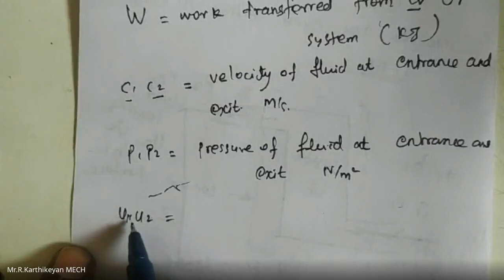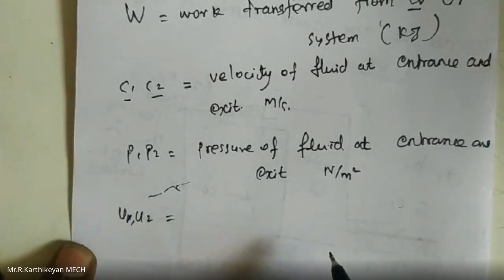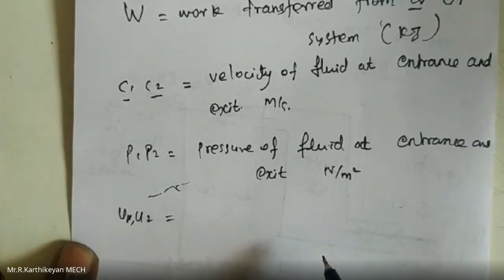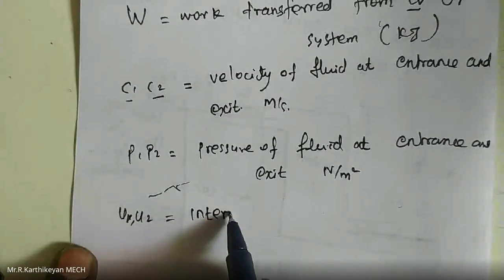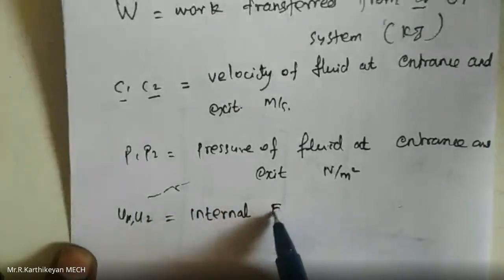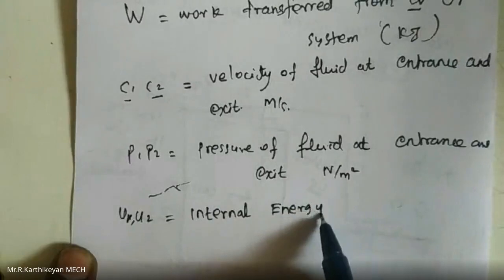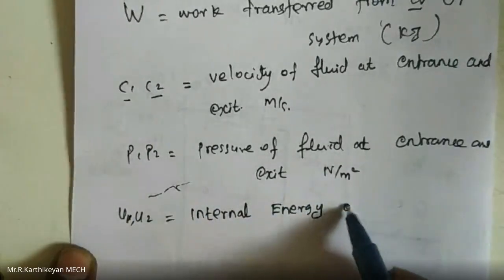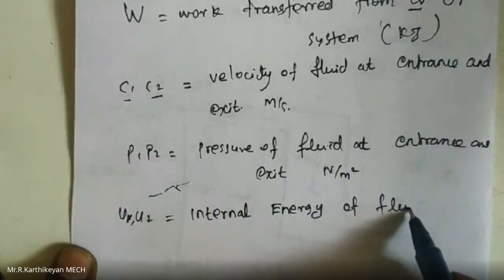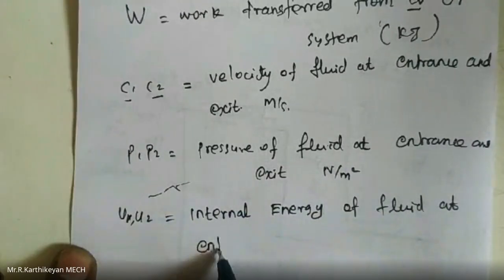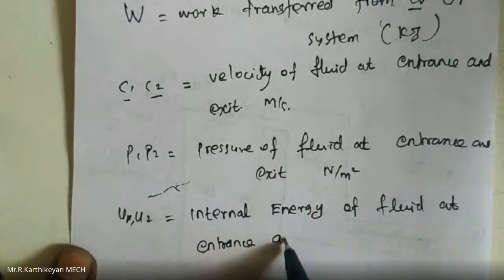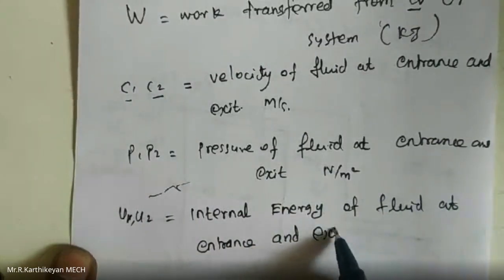And then U1 and U2. Normally U1 and U2 are the internal energies, the internal energy per kg of fluid at entrance and exit.